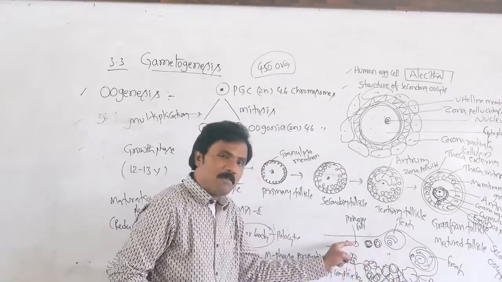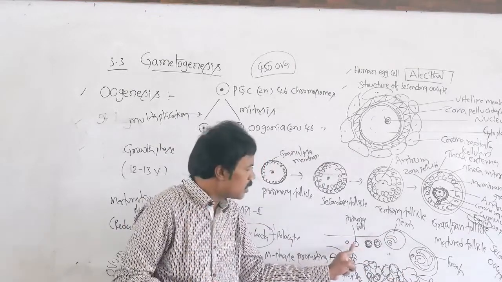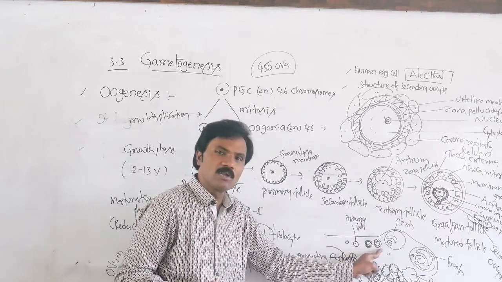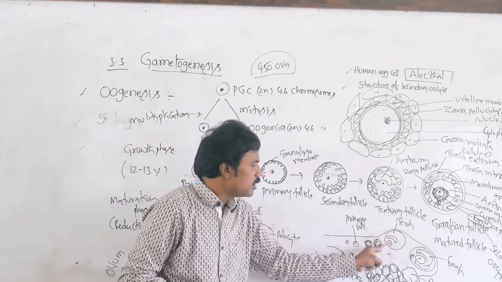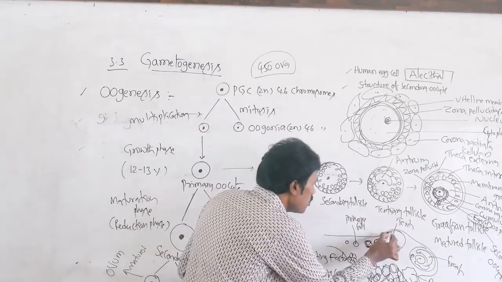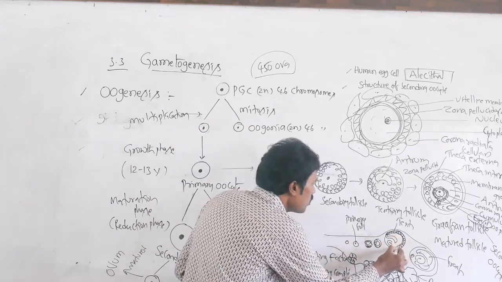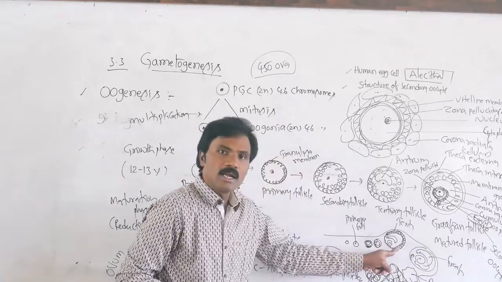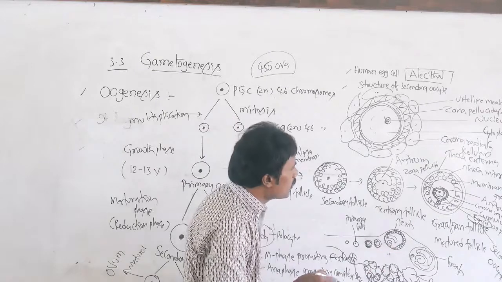If you observe, many times they are represented diagrammatically. What is the name of this structure? Primary follicle. This is the secondary follicle, growth and development. Then tertiary, in which, due to the formation of granulosa cells, the antrum is formed.